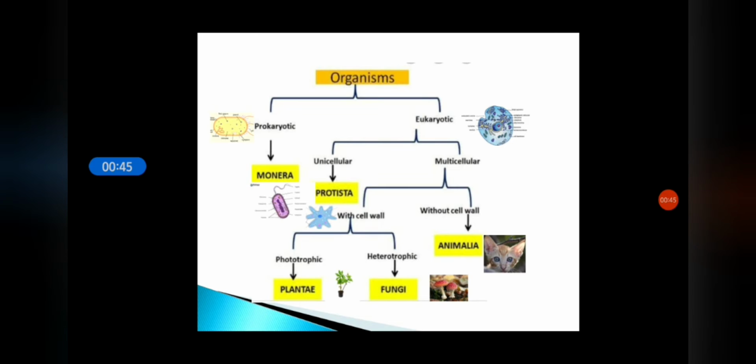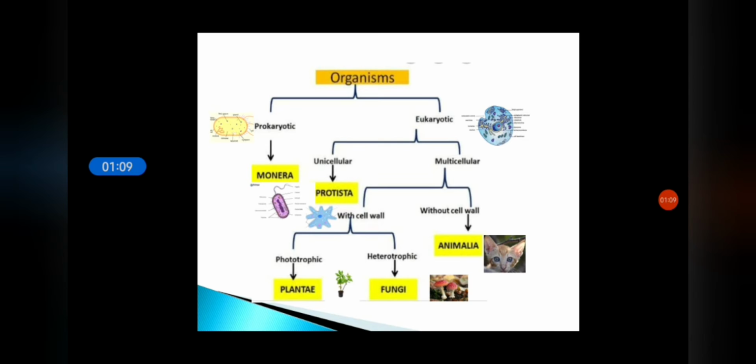All prokaryotic organisms are included in the kingdom Monera. Example, bacteria. And eukaryotic organisms are further divided into two types depending on number of cells of which the organisms are comprised, that is unicellular organisms and multicellular organisms.